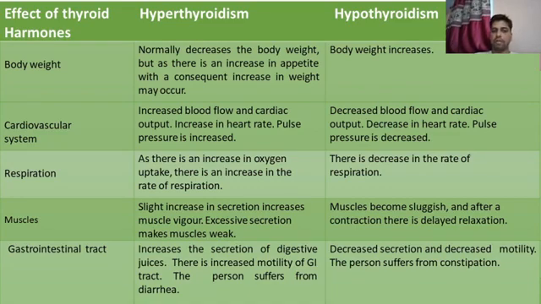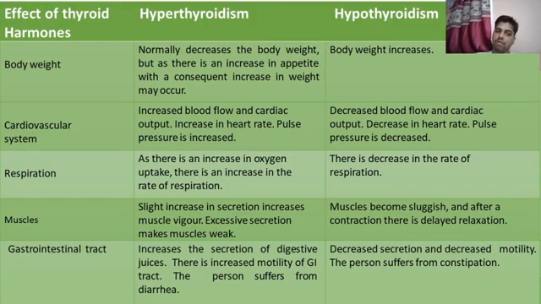In case of muscle activity, the muscle tone is enhanced in case of hyperthyroidism because this increases the secretion and enhances the glycolytic activity, so the muscle activity is also enhanced, while in case of hypothyroidism muscle activity is downregulated and a delayed type of relaxation occurs.